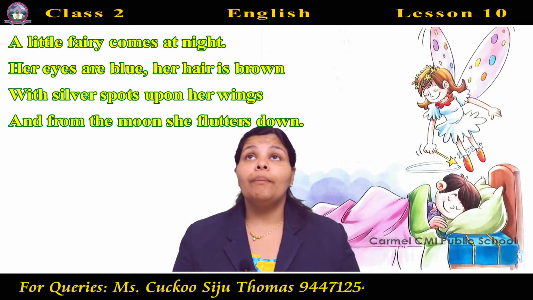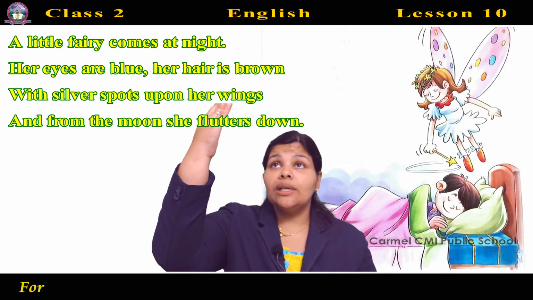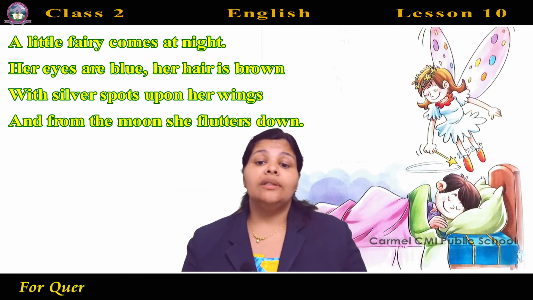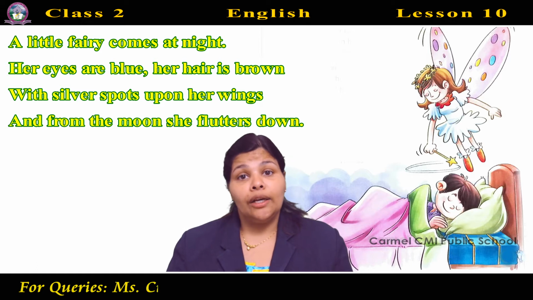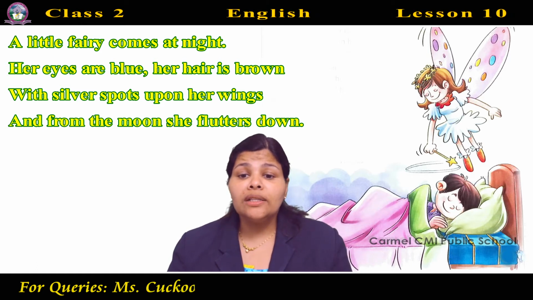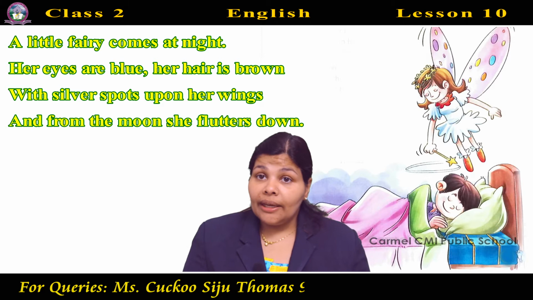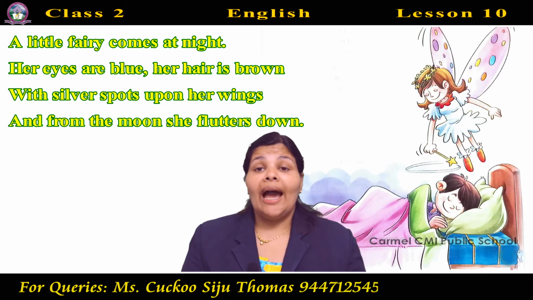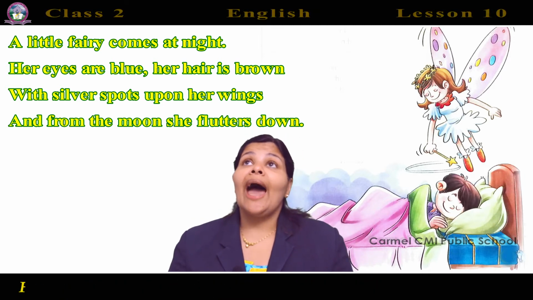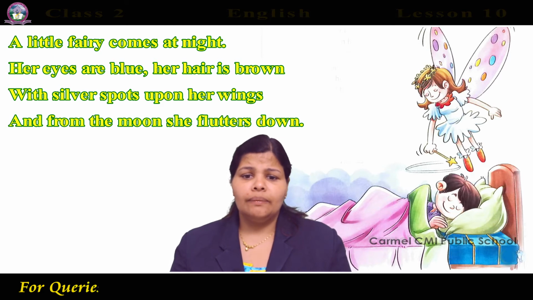And from the moon, she flutters down. And where is she coming from? She's coming from the moon. Where is the moon? At night, moon is in the sky. And from the moon, this fairy is moving lightly and quickly. So flutters means to move lightly and quickly. So this fairy is coming at night, and this fairy has blue eyes, brown hair, and silver spots on the wings, and she comes from the moon at night.